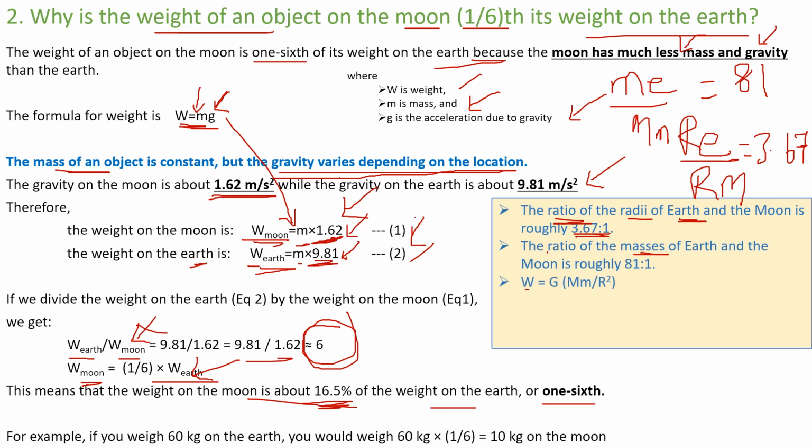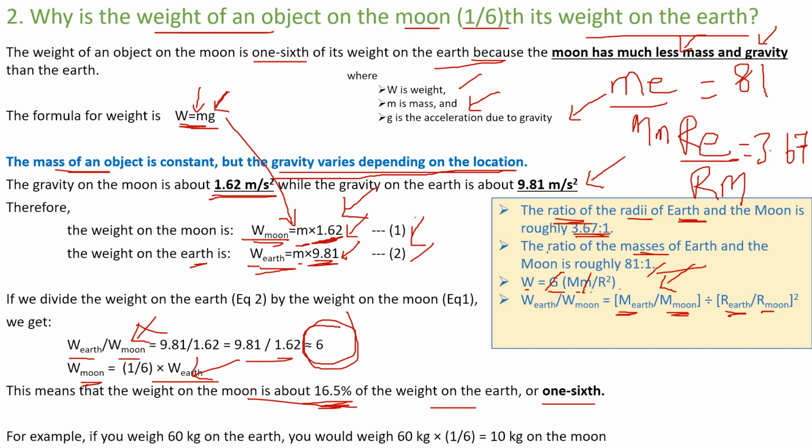Now use the universal law of gravitation. F is equal to G m by r square, right? Now substitute them. We have two formulas, the force on earth and the force on moon. So if you divide them, weight on earth by weight on moon, G cancels because it's a universal constant. The mass of the object remains the same because that's a property. The only things that differ are the mass of the earth and the mass of the moon, which don't cancel because there is a ratio involved, and the radius of the earth and the radius of the moon, whole square.